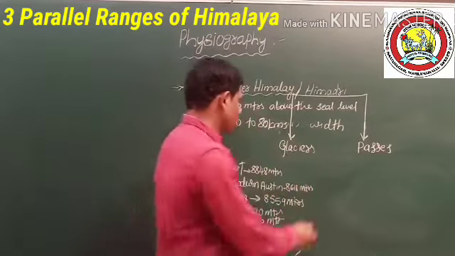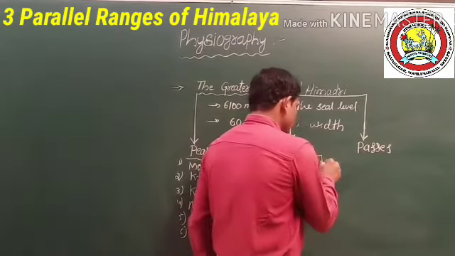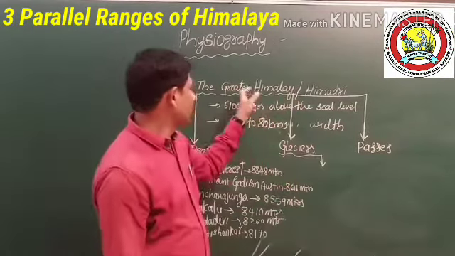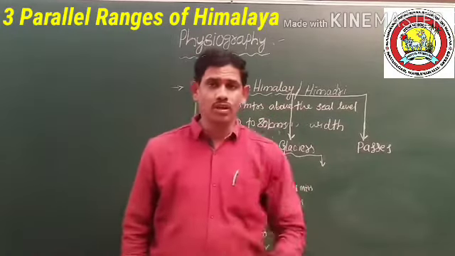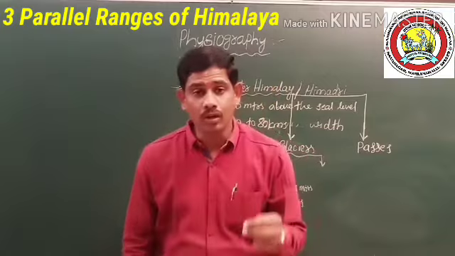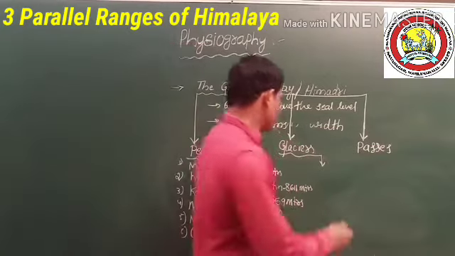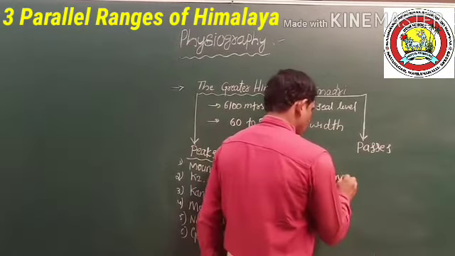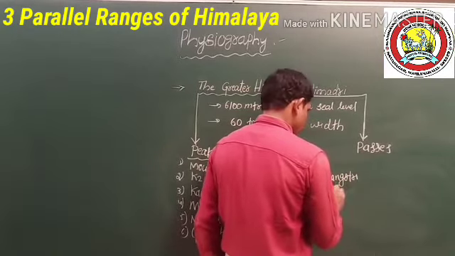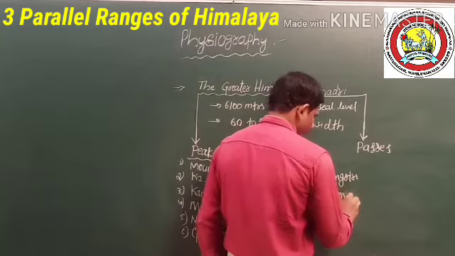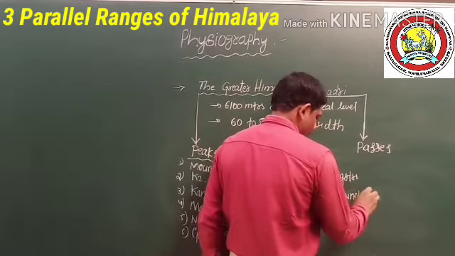Dear students, the Greater Himalaya, Himadri, also consists of glaciers. Two important glaciers are the Gangotri Glacier and the Yamunotri Glacier. Many mountain passes are also in the Greater Himalaya: Shipkila, Jalapla, Jojila, Burjila.